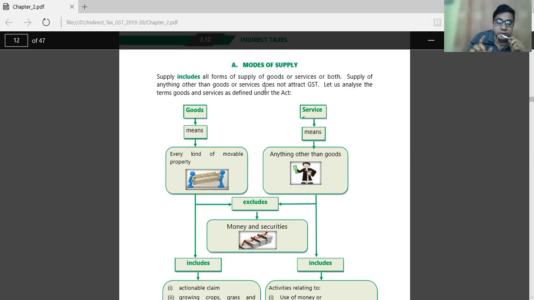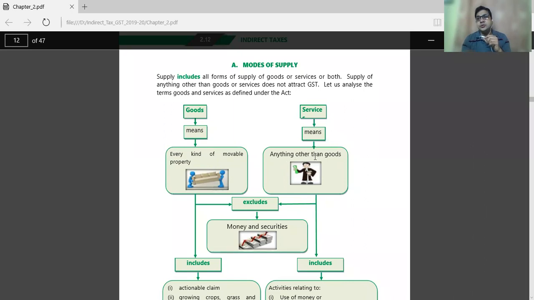Now see this particular table. Goods. What is the definition of goods? Goods means every kind of movable property. Now here, this sofa is a movable property. Therefore, this sofa is called a goods. Services means what?